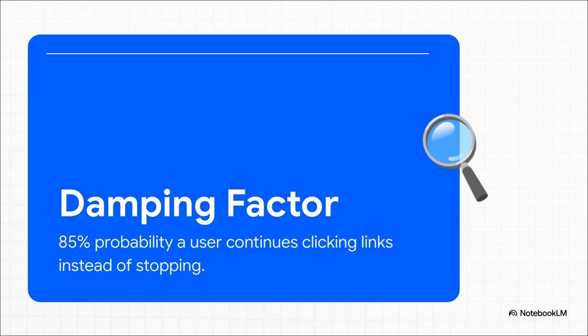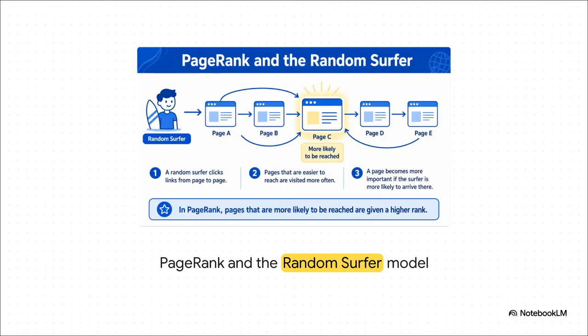Factoring in this human element makes the ranking model incredibly realistic, because it calculates how likely someone is to actually keep following a natural trail of links. So imagine our random surfer just clicking from page to page. Pages that are deeply embedded in a strong network of useful links are far more likely to be reached by someone just naturally clicking around. The algorithm gets that if a surfer is likely to arrive at a destination just by following natural paths, that page has got to be inherently important. The easier a page is to reach, the higher its rank.